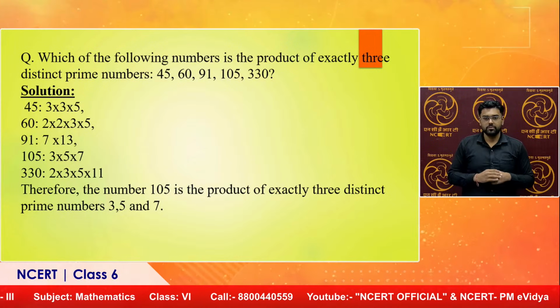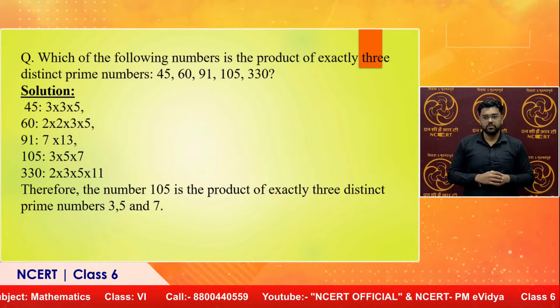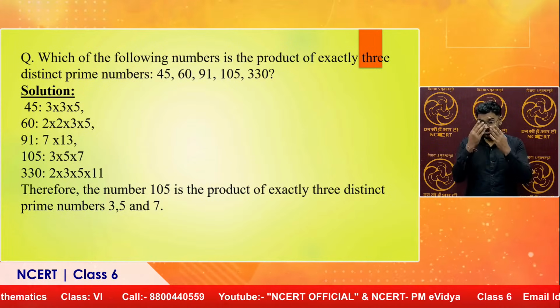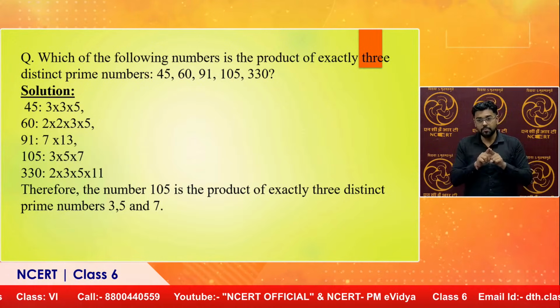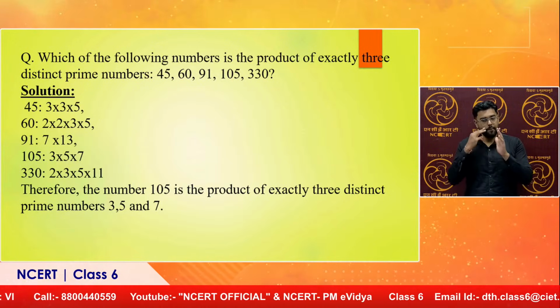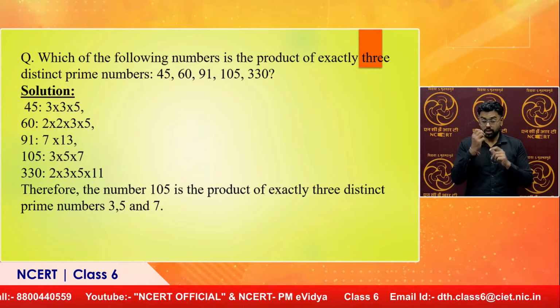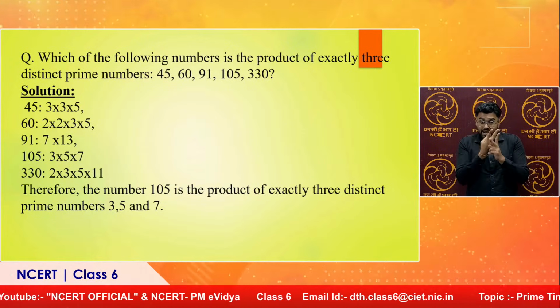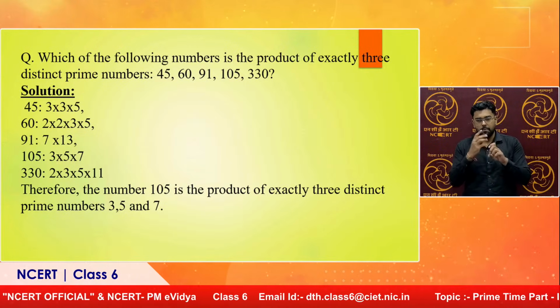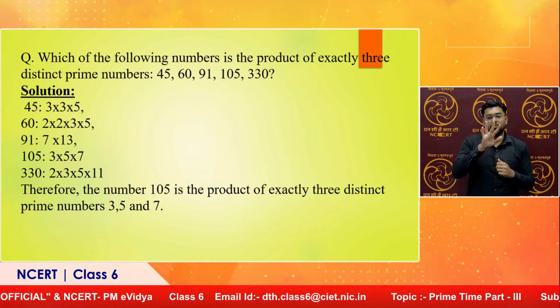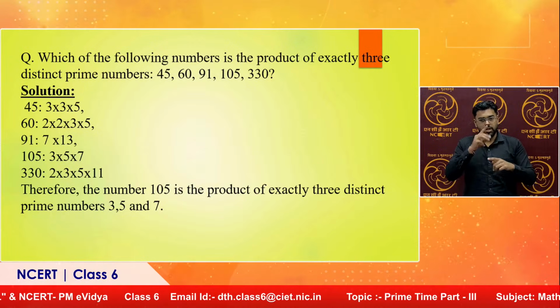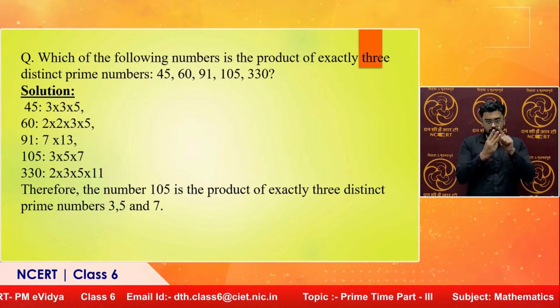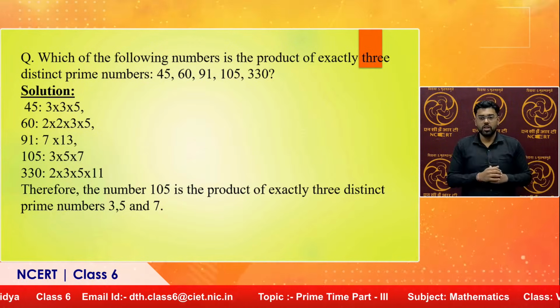Come to the next question. Which of the following numbers is the product of exactly 3 distinct prime numbers? Okay, understand the question very carefully. 3 distinct means different. Now, let us see 45. What are the factors? 3 into 3 into 5. There are 3 factors, but they are not distinct, Harpreet, because 3 is being repeated.